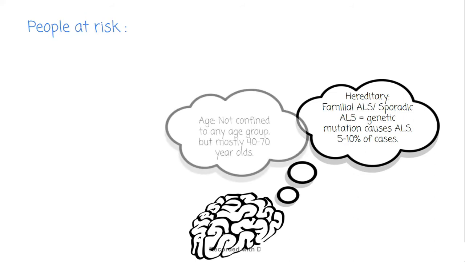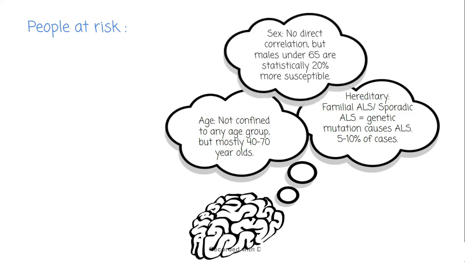Age. ALS is not confined to any age group, but the likelihood of getting ALS increases with age. Most who develop it are between the ages of 40 and 70. Sex. There is no direct correlation between sex and risk of getting ALS, but males are 20% more susceptible to developing the disorder, according to statistics.